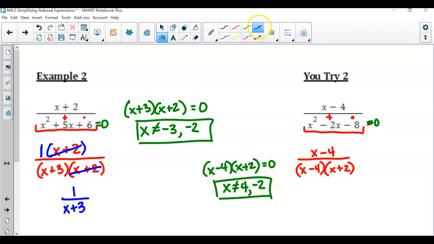Now let's continue with our simplifying. Well, notice, what do the numerator and denominator have in common? X minus 4. So those two values cancel out, but here we're not just left with nothing, right? We're still left with 1. So the final answer is 1 over x plus 2.